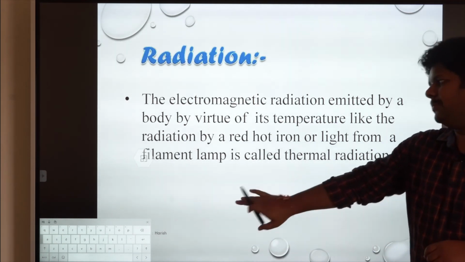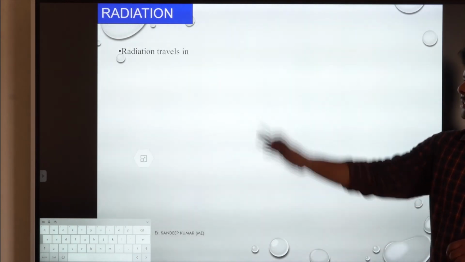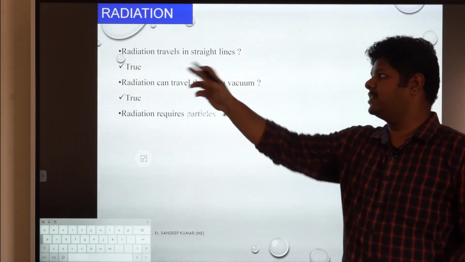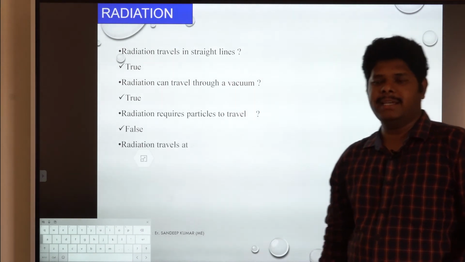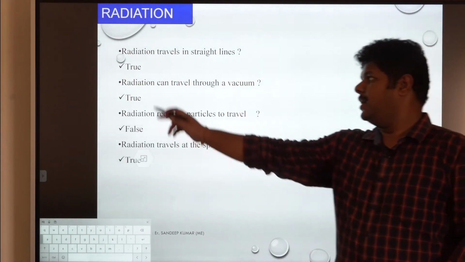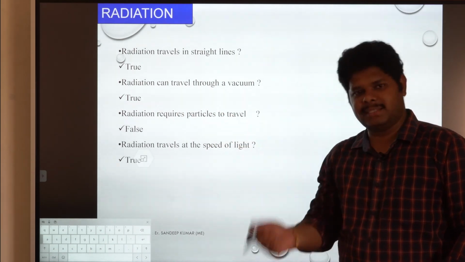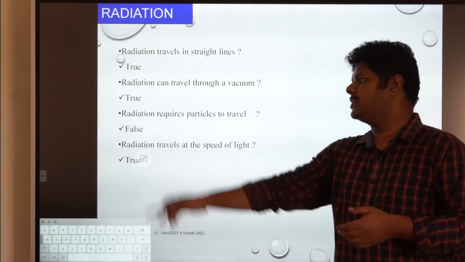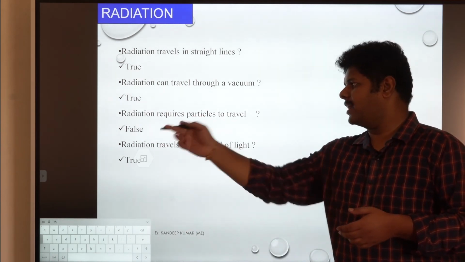Let's study some important things about radiation. First, radiation travels in a straight line. Yes. Second, radiation can travel through a vacuum. Yes, it doesn't require any medium. Third, radiation requires particles to travel.